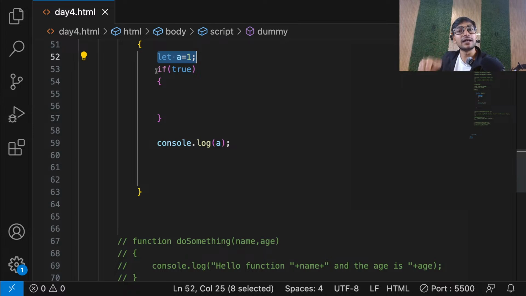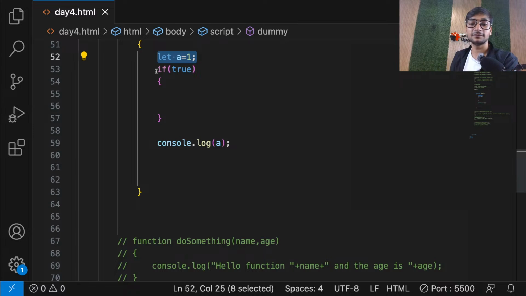In whatever block you created, it can be function block, it can be if block, it can be loop block, but wherever you create it, it is only accessible in that block. But for var, no matter in which block you create it, it will always be accessible in the whole function. So guys, that's the difference between let and var. But in all the other languages, variables are by default block scoped. And in JavaScript, var was a problem. That's why in 2015, they introduced let, a much better way of creating and handling variables.